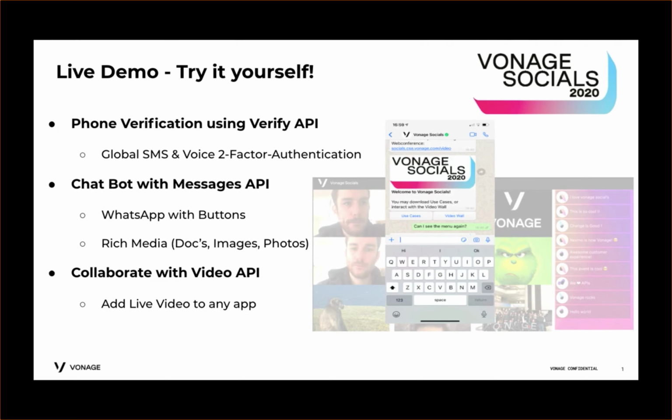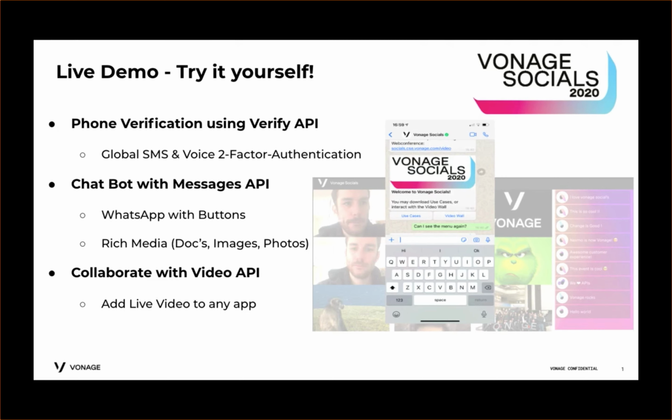Next, we're going to show the Messages API. This is being used to provide an automated self-service bot experience over WhatsApp Business. Messages is a single API that supports multiple channels, including SMS, WhatsApp, Viber, and Facebook Messenger. In this example, we use Messages to communicate via WhatsApp Business and include rich media items like documents, images, and photos.